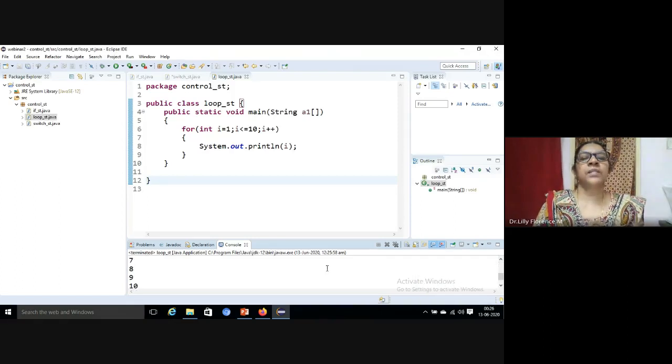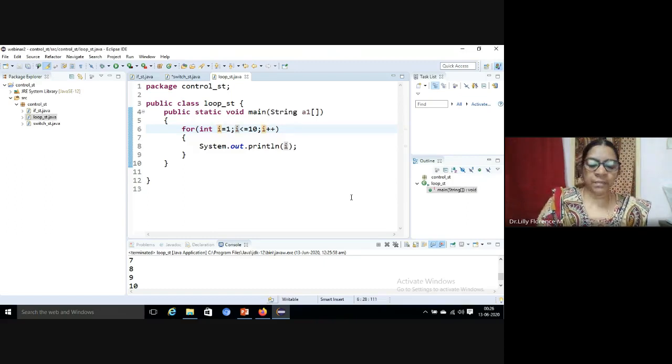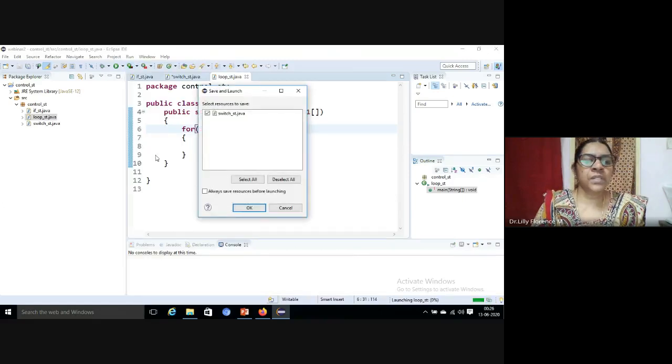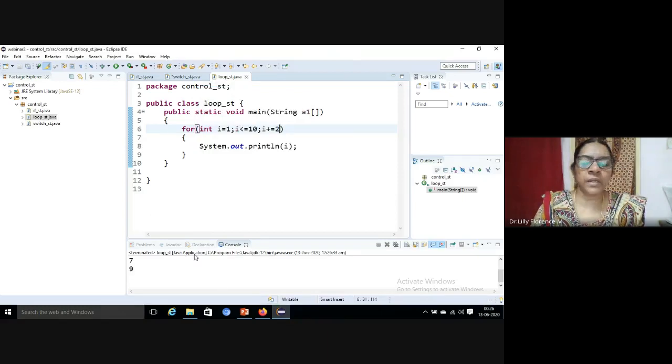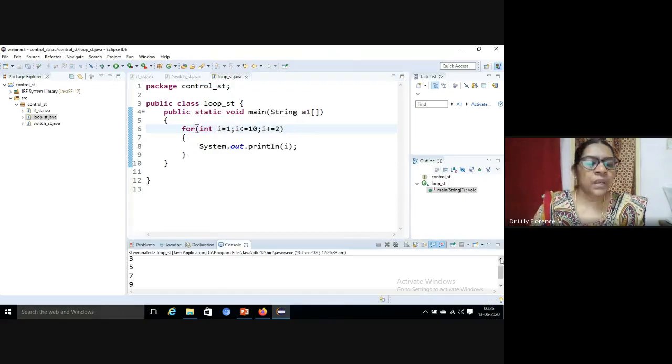See, suppose I want to print only the odd numbers from 1 to 100. Then I can use increment plus equal to 2. The increment is not only by 2, you can increase the numbers in any way. So you can see we got only 1, 3, 5, only odd numbers. So you can change the increment in any way. This is the example of a for loop.